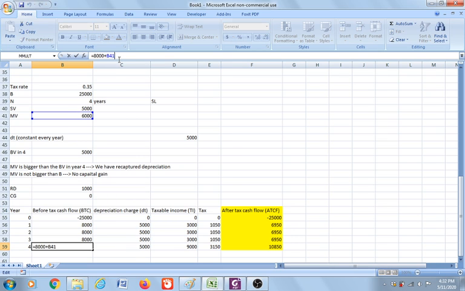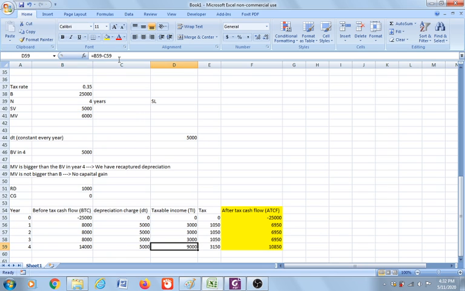So here in the table, we need to change what we have in year 4. Okay, so the market value is 6,000. Now we are good there. Taxable income, okay, this is good. And then we need also to change what we have for tax in year 4. Remember, the recapture depreciation is taxable. Now assume that the tax rate for recapture depreciation is also 35%.